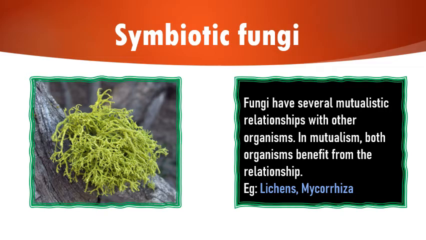If they form a symbiotic group with algae, then it is called lichens, and if they form a group with plants, they are called mycorrhiza. Under mycorrhiza there are two different types, ectomycorrhiza and endomycorrhiza, and they benefit each other.